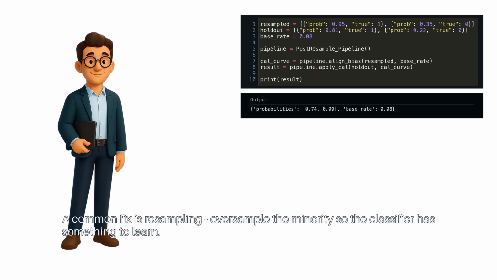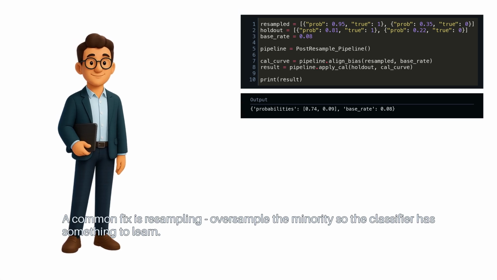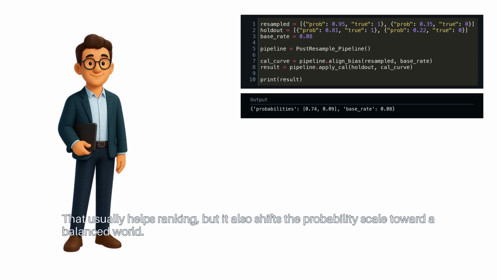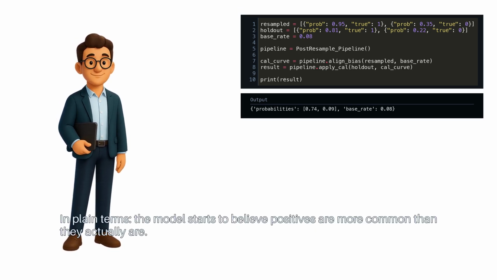A common fix is resampling. Oversample the minority so the classifier has something to learn. That usually helps ranking, but it also shifts the probability scale toward a balanced world. In plain terms, the model starts to believe positives are more common than they actually are.